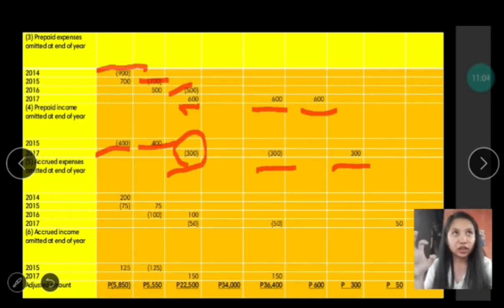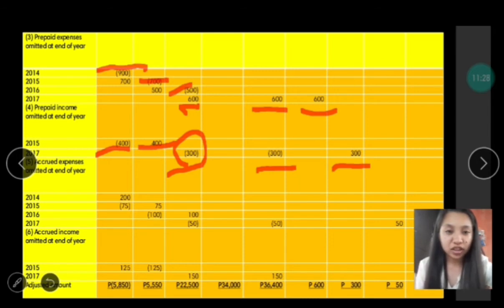And to go back to what I have said, expenses will be recorded when they are incurred. So in this accrued expense, it has already been incurred, and the accrued expense must be recognized in the period in which it occurs rather than in the period it is being paid.